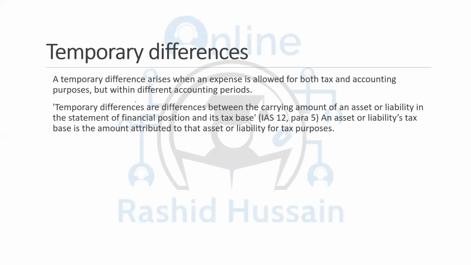So it simply means both the company and the taxation authority are accepting that thing, recording that thing, but within different accounting periods. You're recording it now, they're accepting it in the following year. So a temporary difference arises when an expense is allowed both for tax and accounting purposes, but within different accounting periods. That is why it is named a temporary difference. This difference will be settled because it's temporary.